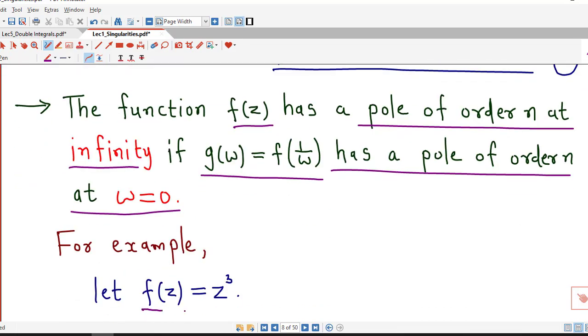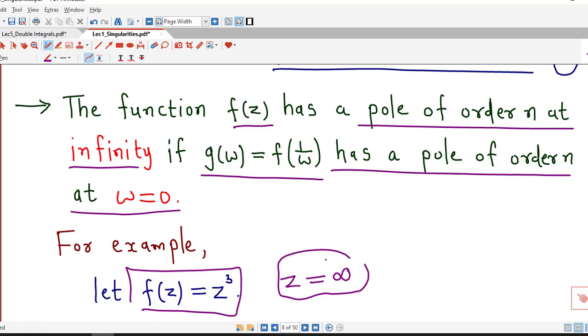So, we consider f of z equal to z cube, and we want to decide whether z equal to infinity is a pole of whatever order we will decide. So, we want to decide the order of z equal to infinity as a pole of f of z. We first decide what is g of w, and we find out the order of w equal to 0.